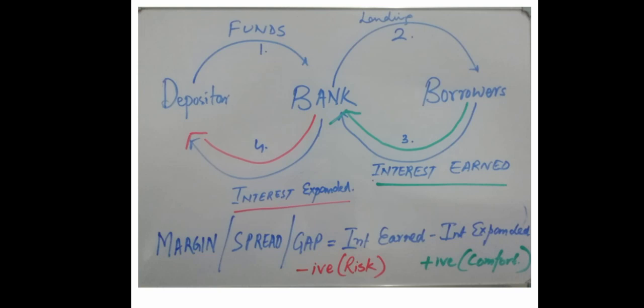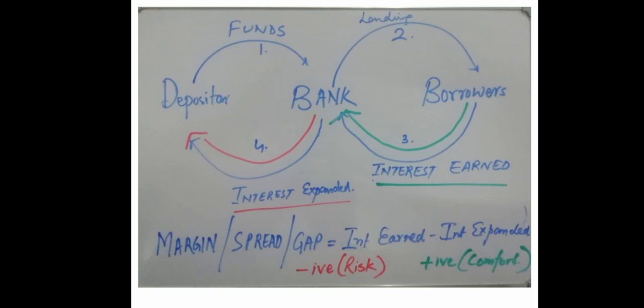In this, you see the entire model of a bank's survival. You see a bank taking deposits from depositors, incurring cost, and then lending it to borrowers, generating income through interest. And this is how depositors are getting paid in return, from the earnings which the bank got from different loans.